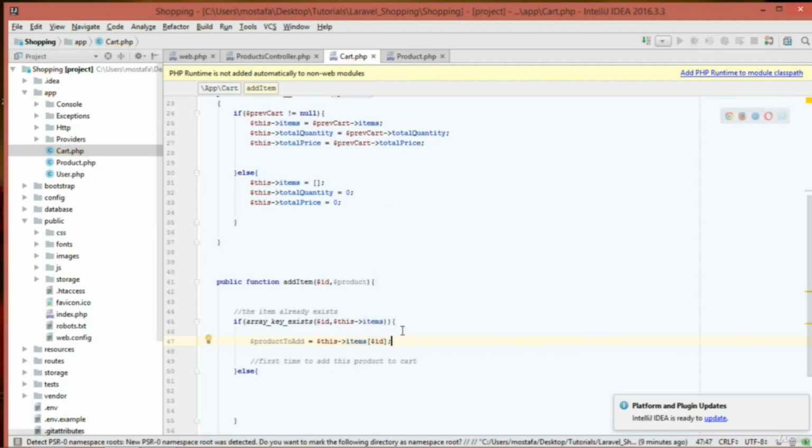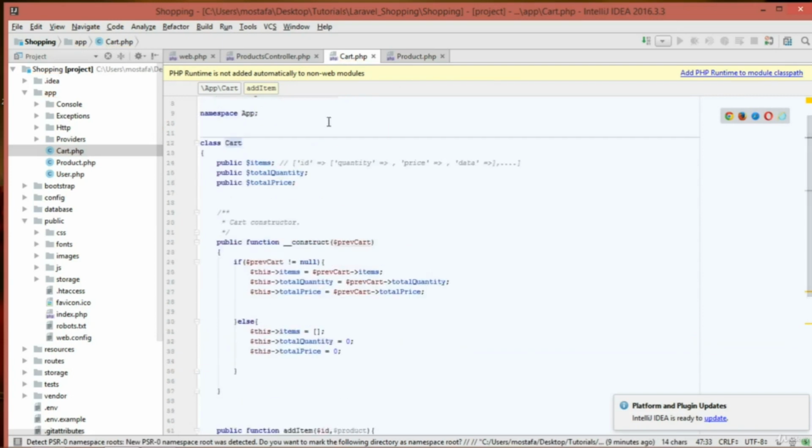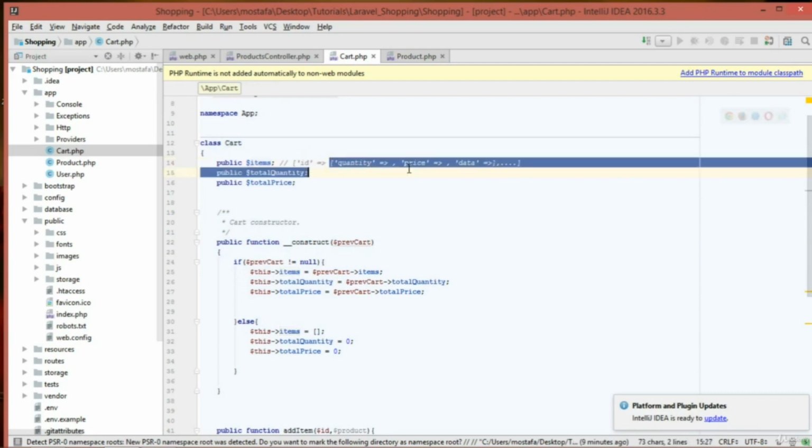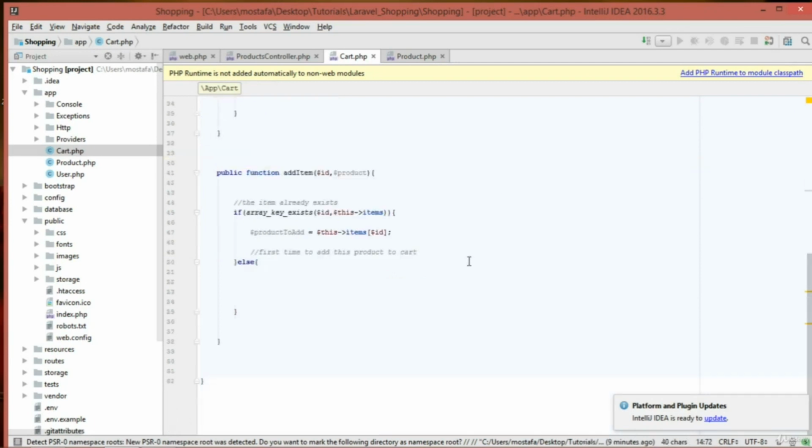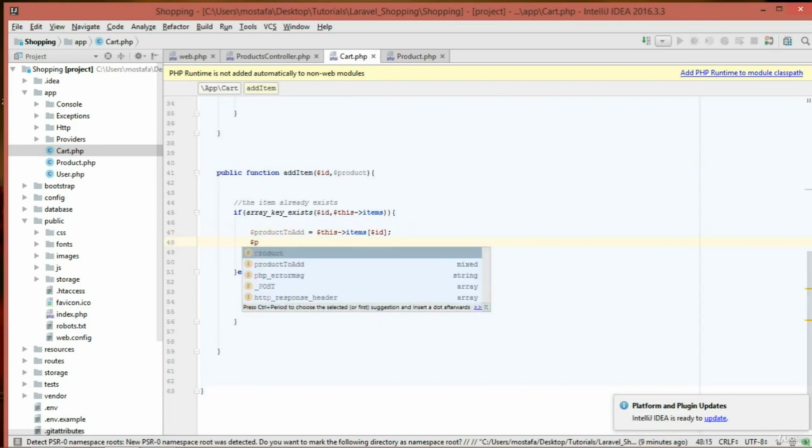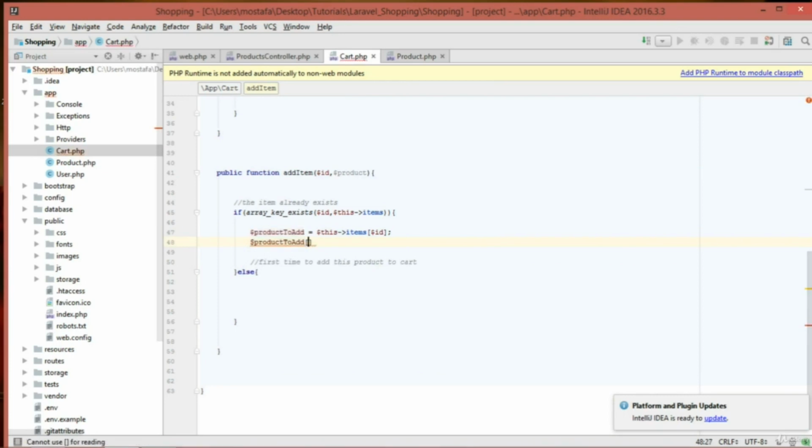So we got that item. Here it's going to get to the items array, search for the ID and get it. It's going to get, for example, this array, and store it inside this new variable which is called product to add. And we need to do only one thing on this product, which is to increase the quantity.